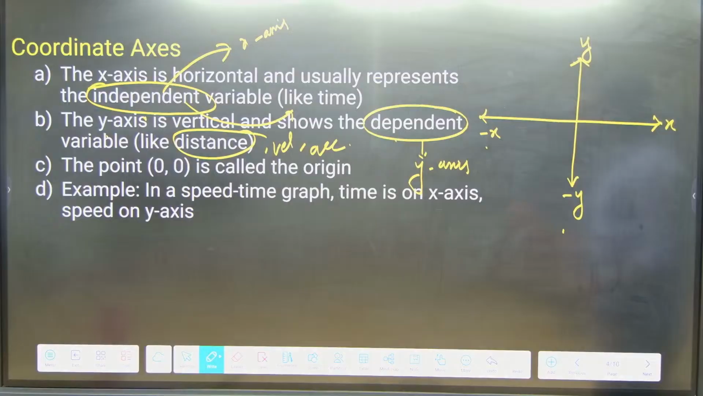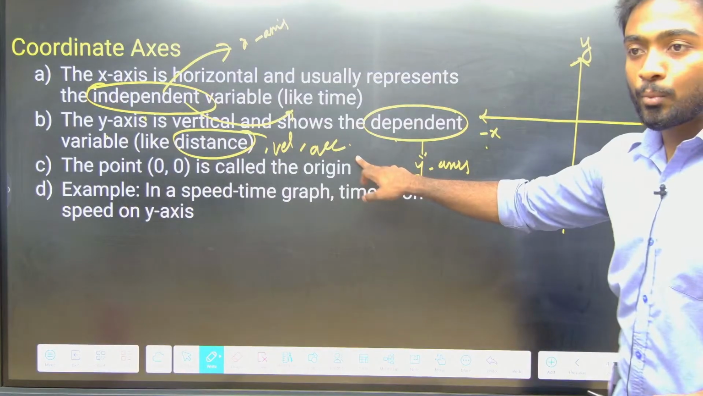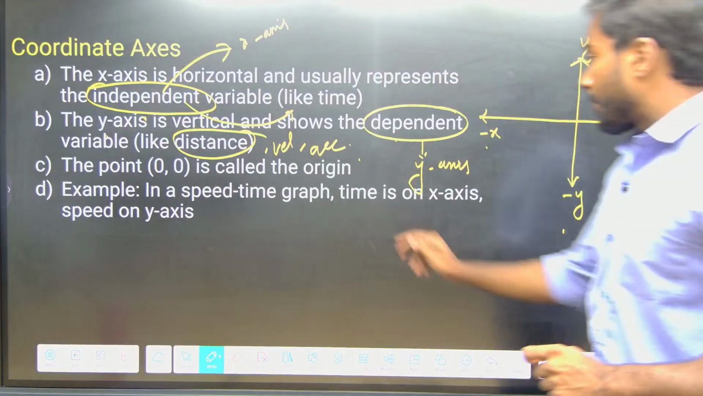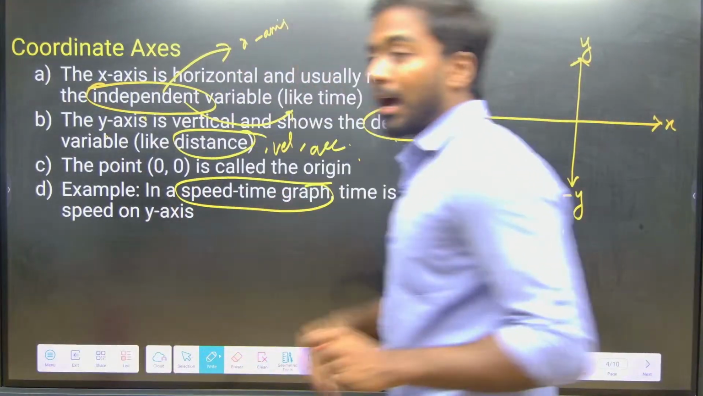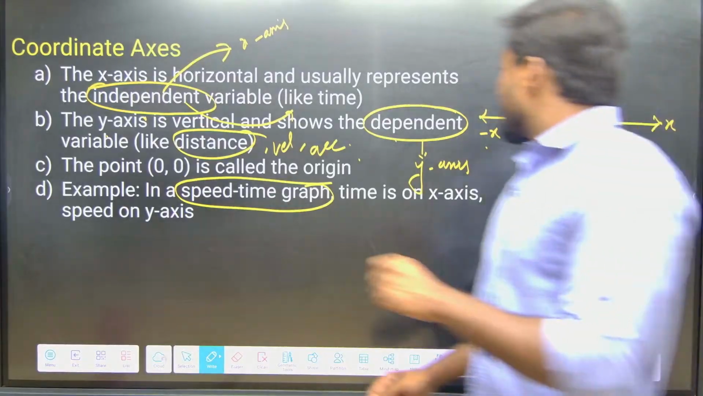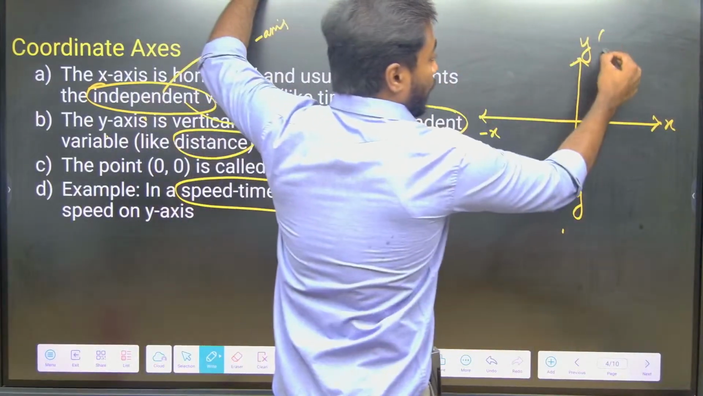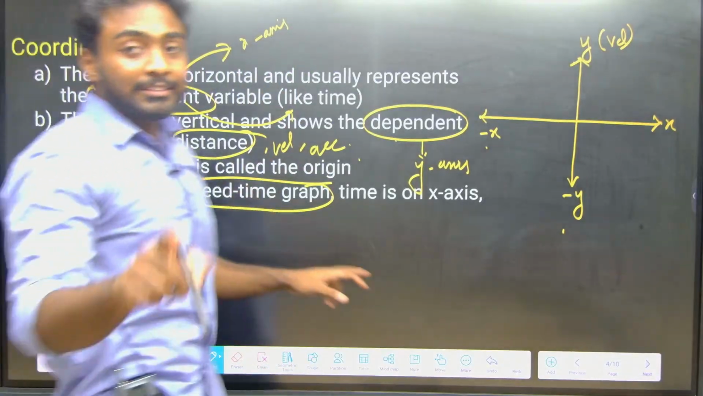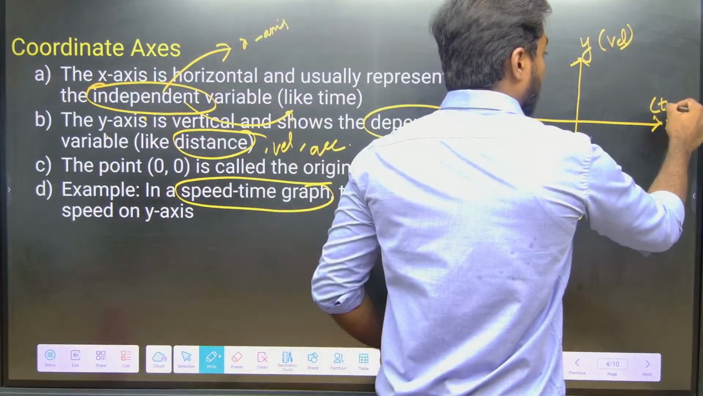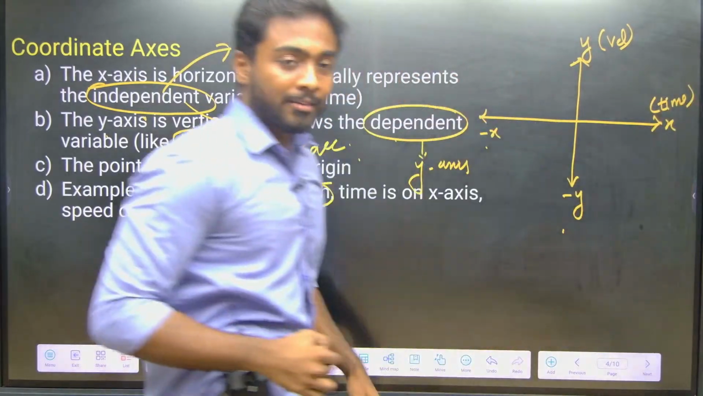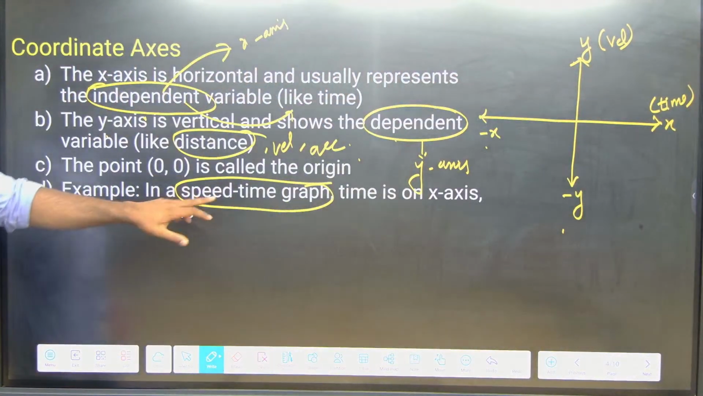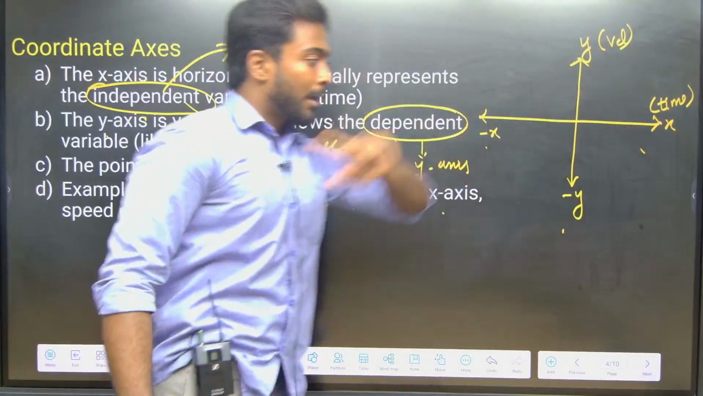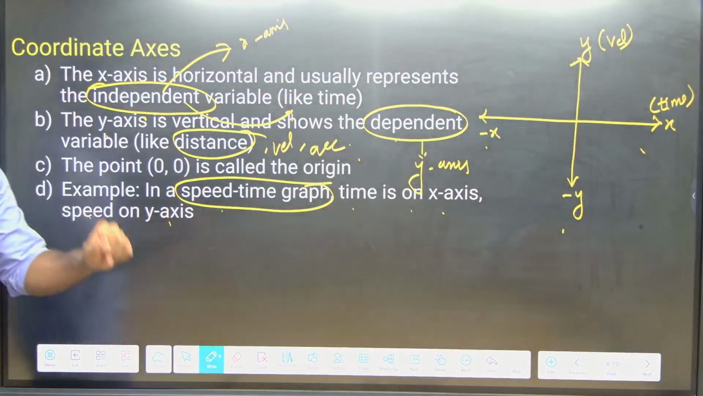The point 0, 0 is called the origin. Now, an example: the speed-time graph. How will we represent a speed and time graph? Speed is nothing but velocity. So velocity goes on the y axis and time on the x axis. In the speed-time graph, time is on the x axis, as I told, and speed is on the y axis.